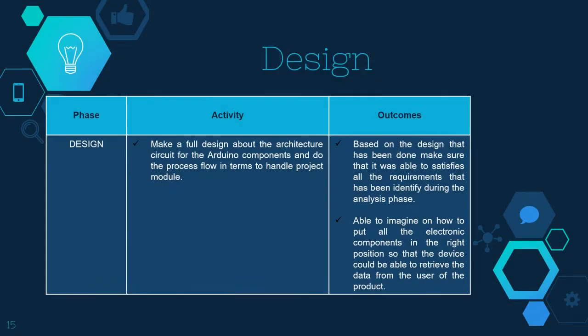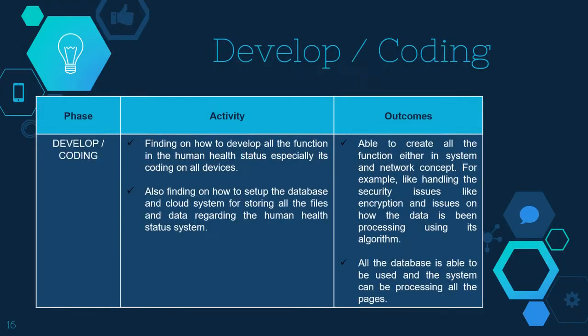Okay, and at the third phase we proceed into design. At this part, design is where we want to create something that is able to satisfy all the requirements that we have already identified in the previous phases. And also we want to put together all the hardware components that we already discussed before, to create something that could produce an output and give what we really need in this project. Okay, and then we proceed into develop and coding.